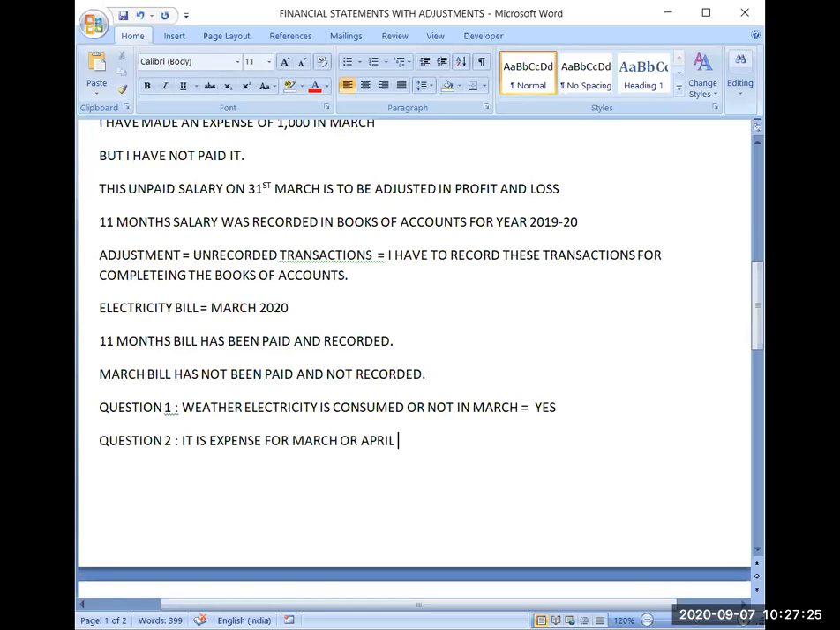Yes, very good. It is an expense of March. That you have to understand. Only the payment has been shifted. The payment will be done later, but payment doesn't mean expense. Payment is different from expense. The moment you consume the electricity, it becomes your expense. Accrual concept, Chapter number 3. You have consumed the electricity in the month of March, so the consumption of the electricity will be an expense of the month of March.